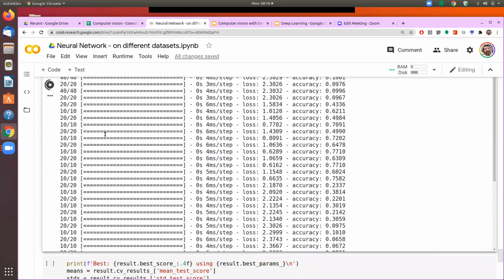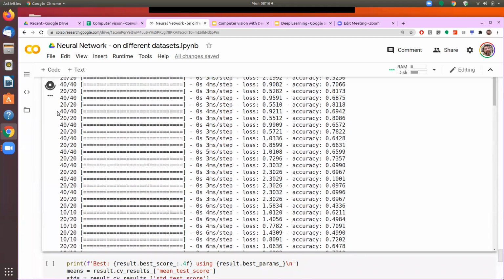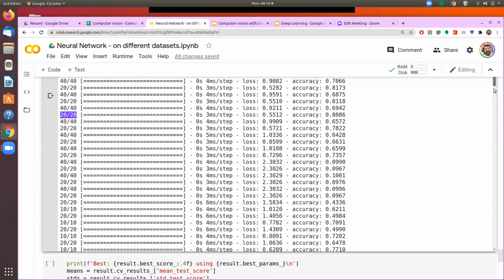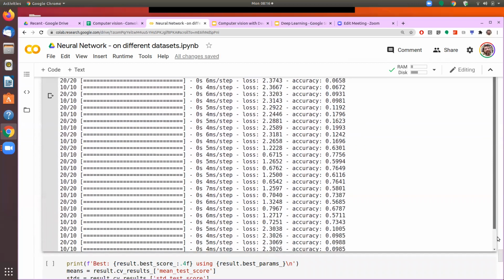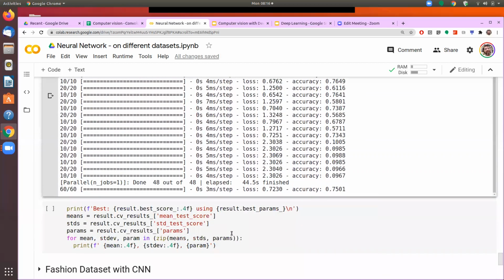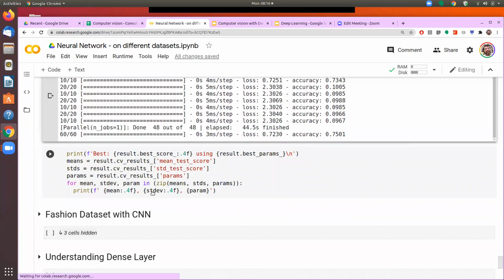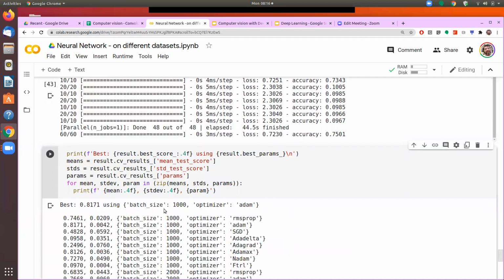As you can see that the batch size is first 40, then 20. And why is that? Because the number of batches is 40 when our batch size is 1000, and our number of batches is 20 when our batch size is 2000. So it has run with all of these optimizers and all this combination of different batch sizes, and it gives me the result for each of these. Okay, having obtained the result, now I can print the best result and the result for each of these.